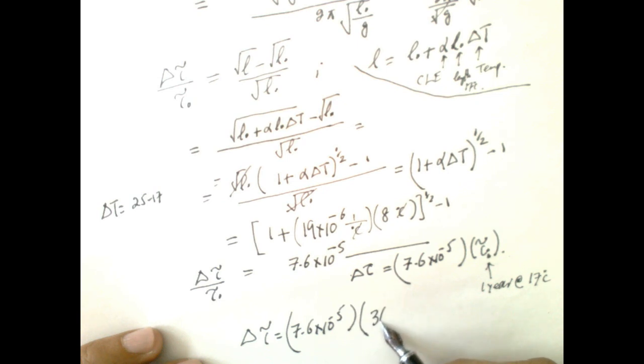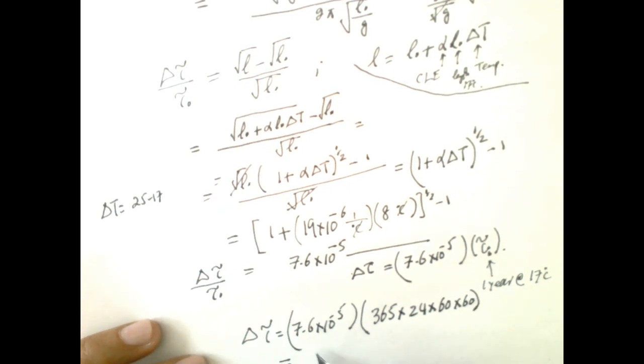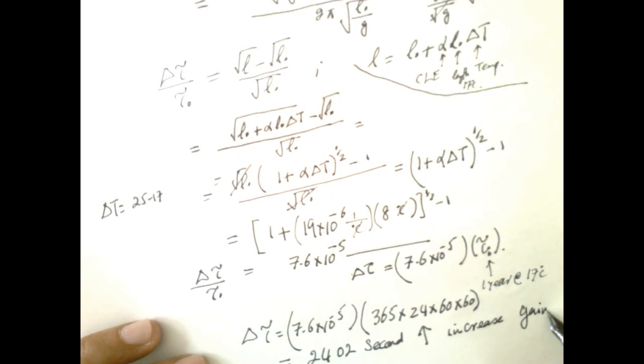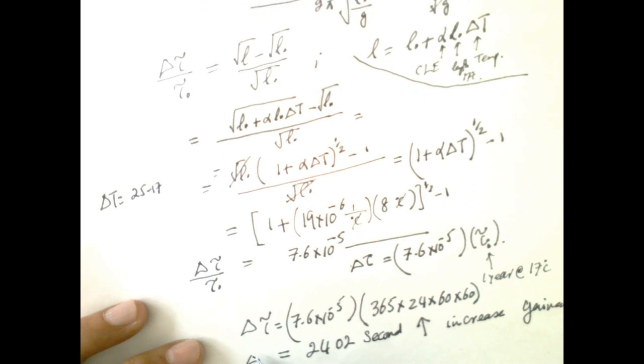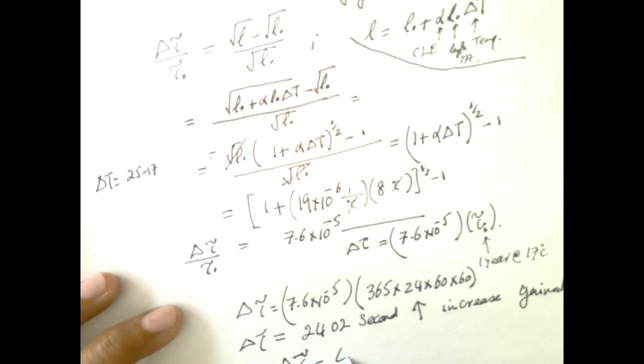One year is 365 days times 24 hours times 60 minutes times 60 seconds. So this is equal to 2402 seconds increase, or gained. So delta tau is nearly 40 minutes.